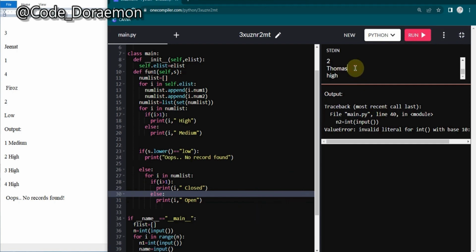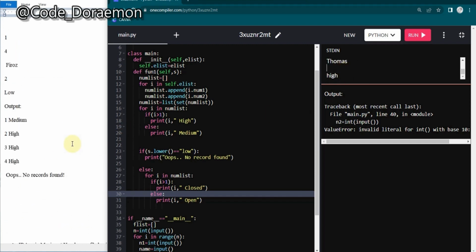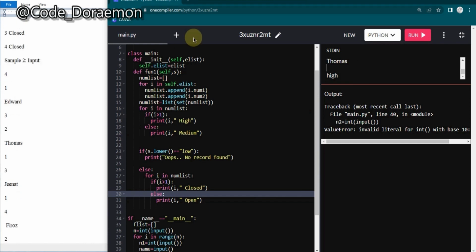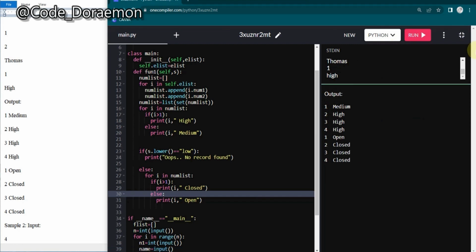And yeah, I think here it missed one value, which is 3. So let's add it. Thomas N3, yeah, over here. Thomas N1, now run it. Yeah, the first test case is a tick and the second case is also a tick.